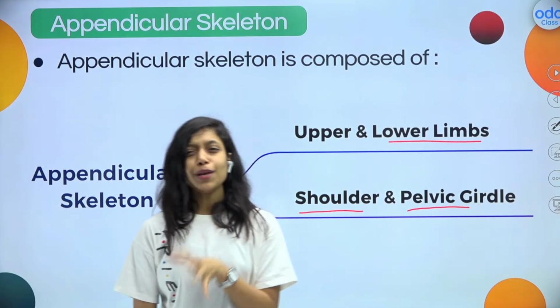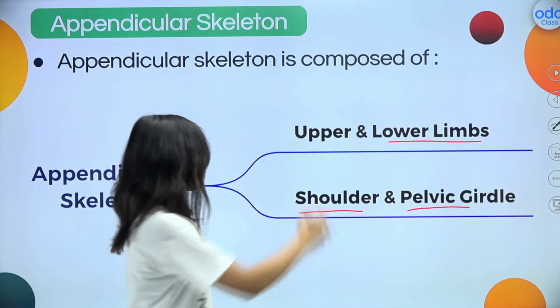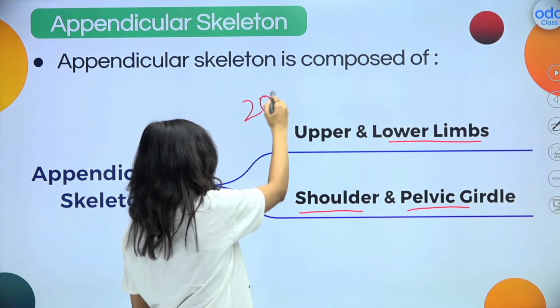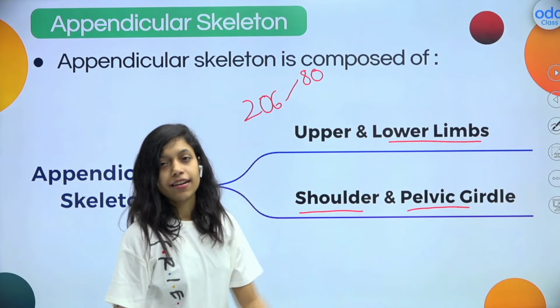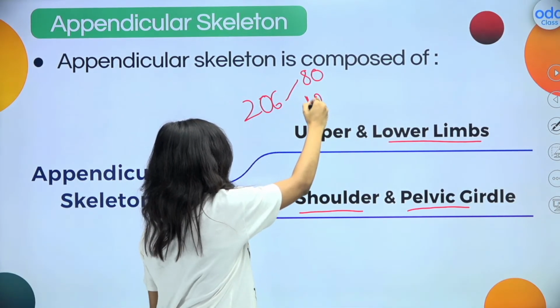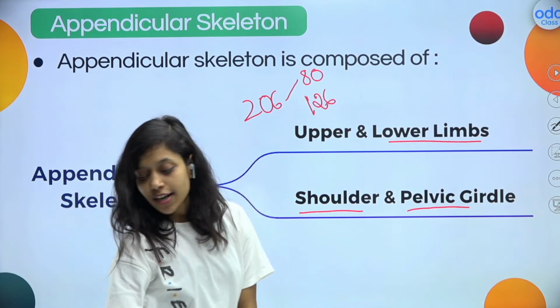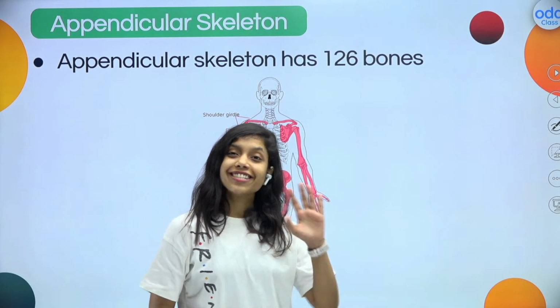Can you guess how many bones are present in the appendicular skeleton then? See, just simple mathematics. There are total 206 bones. 80 bones are there in the axial skeleton. How much should we add to get 206? Exactly. So that is 126 bones, right? So we have 126 total bones in the appendicular skeletal system.